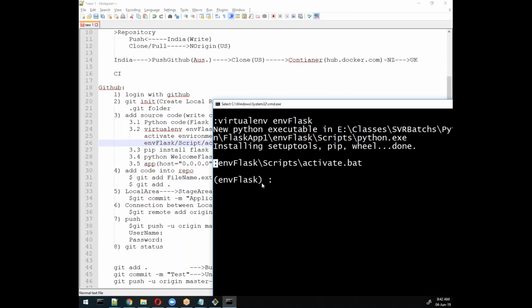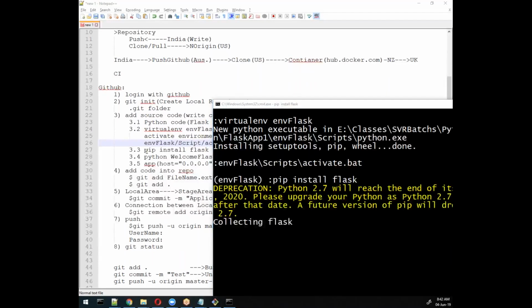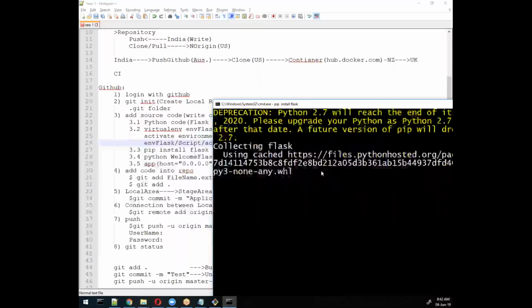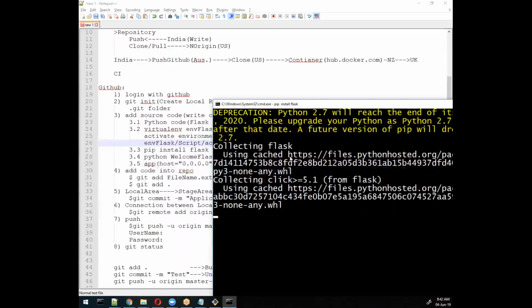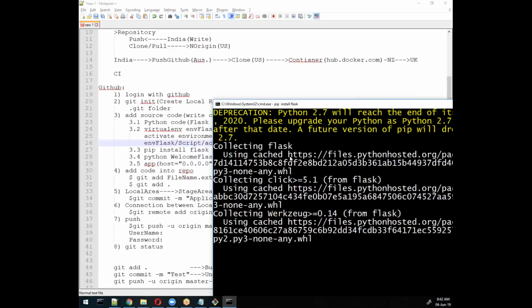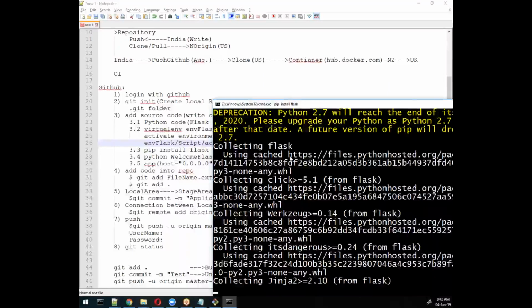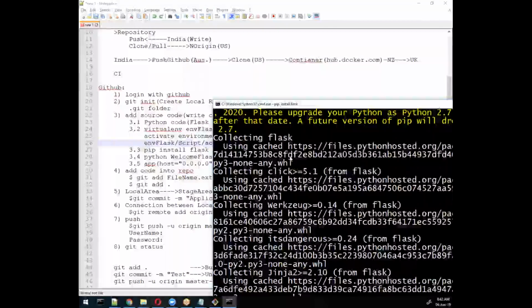See, the environment is activated, and now here we need to install the package we require. I need Flask, so I'll use this command, and it will install the Flask package. It's collecting. Remember, this requires internet, because it goes to this HTTPS location, and especially on a server we should have that access. Only then is it possible to fetch the Flask related files with the pip install command.